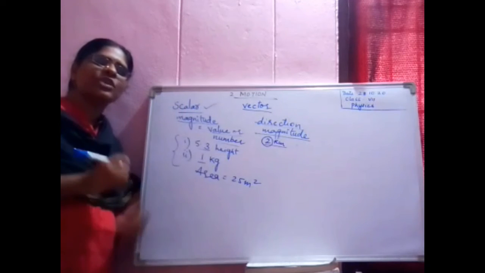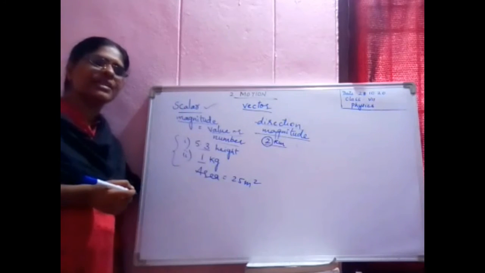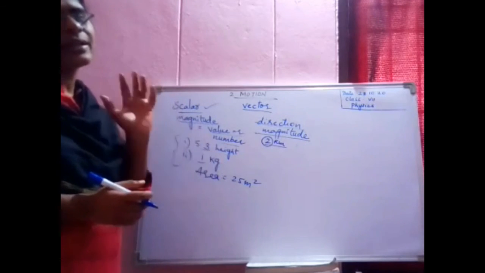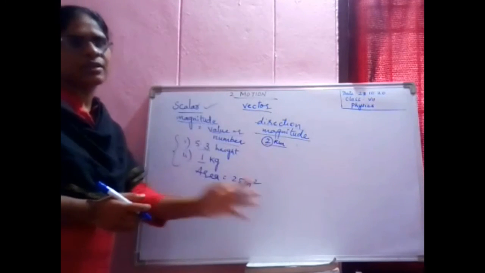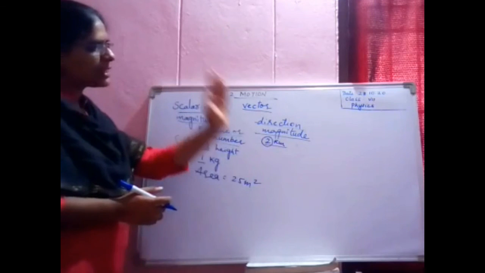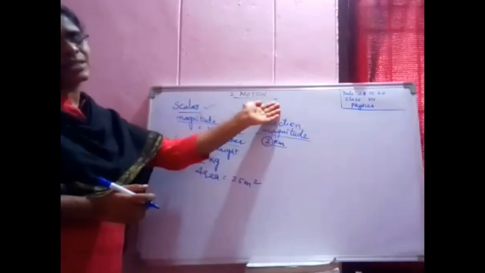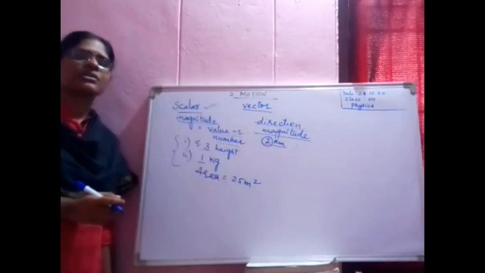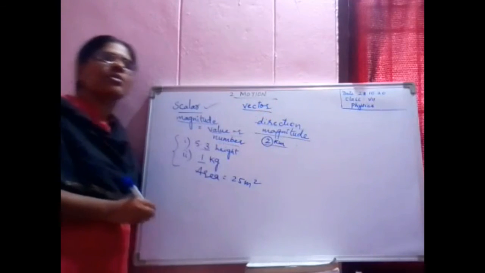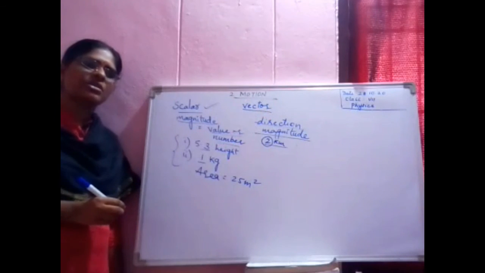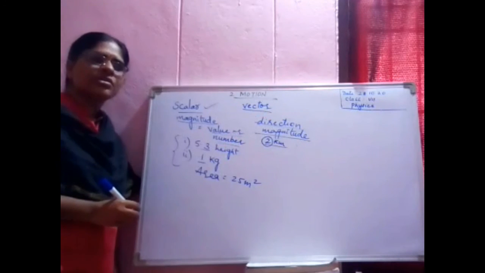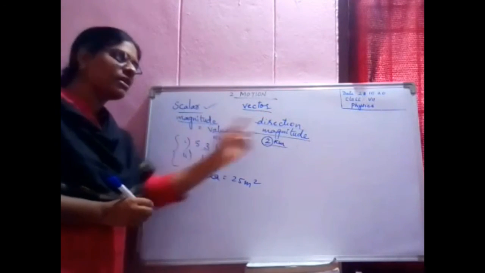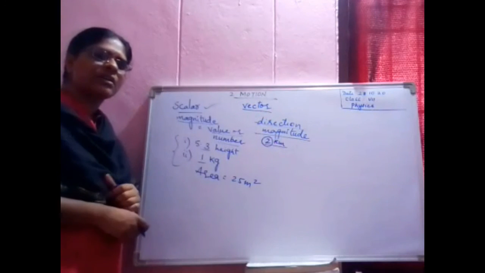Volume, length into breadth into height. These are all scalars. They do not require any direction. Those which require magnitude as well as direction are called vectors. What do we call them? Vectors. Okay, children. Today we have learned what we mean by scalar and vector.